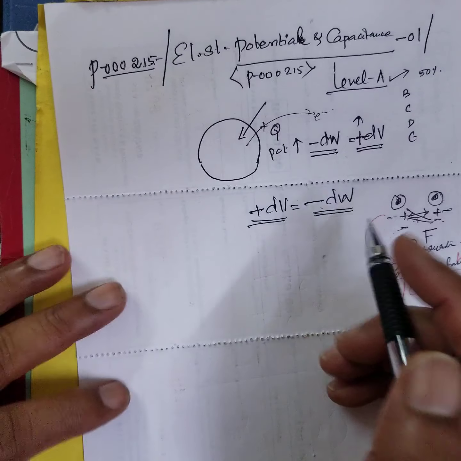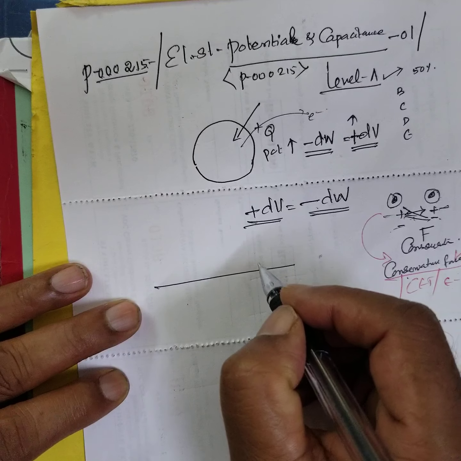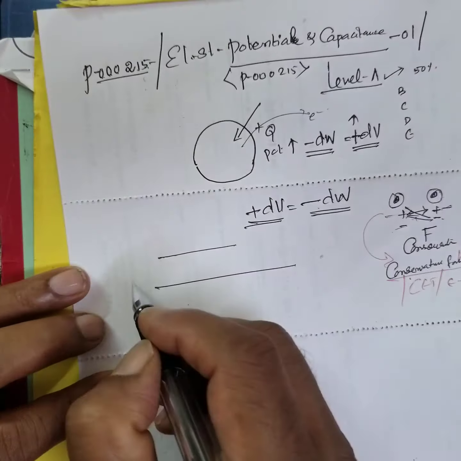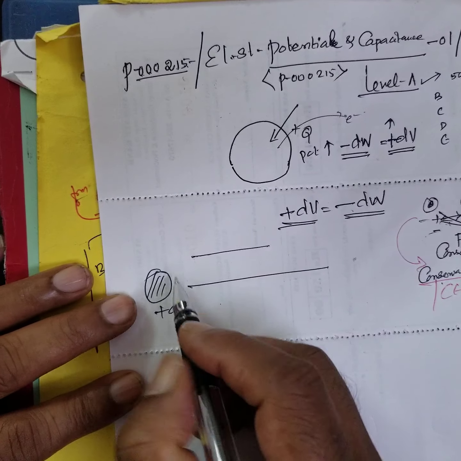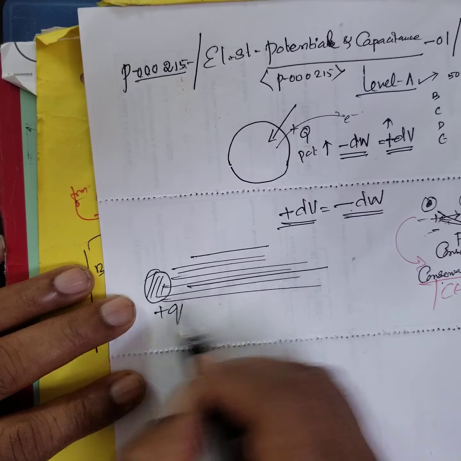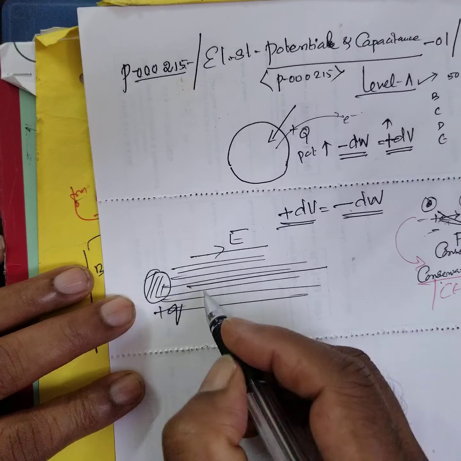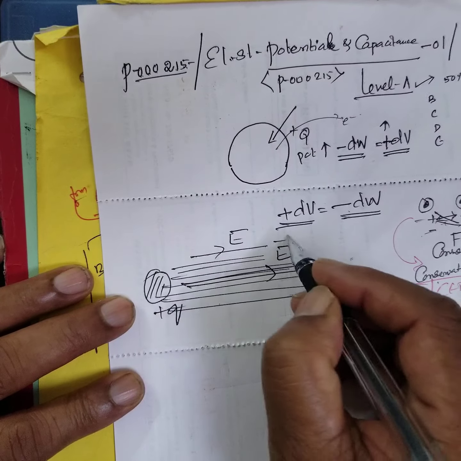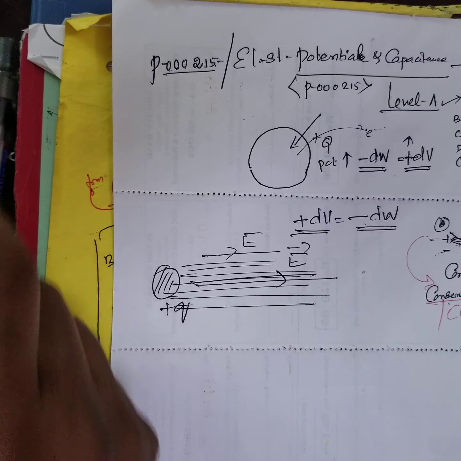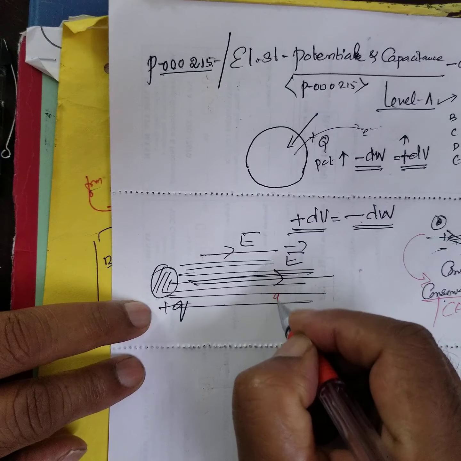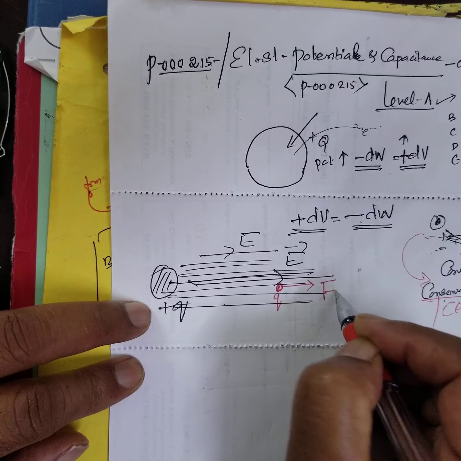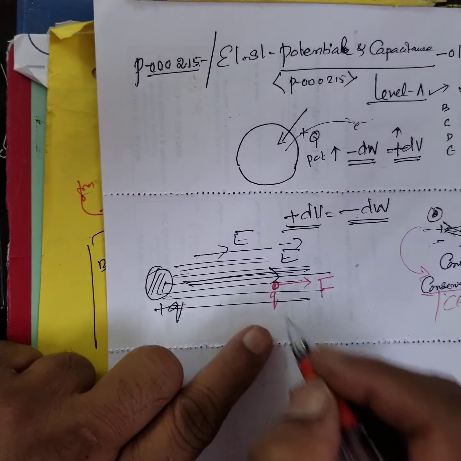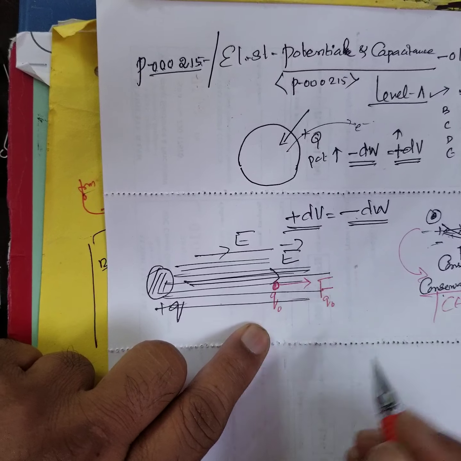What is the work done? Suppose there is an electric field, this is the body, and I have given some charge on this. The electric field is coming in this direction, the direction in which the electric field acts. Now, if you keep a unit charge here, it experiences a force. This is the force on the unit charge.